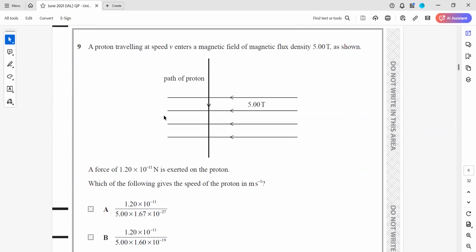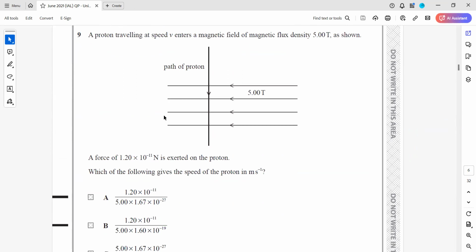A proton travelling at a speed v enters a magnetic field. A force is exerted on the proton. Which of the following gives the speed of this proton?